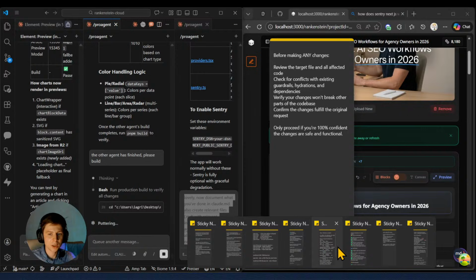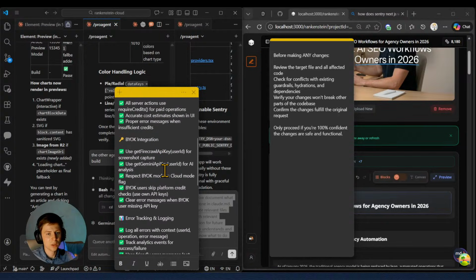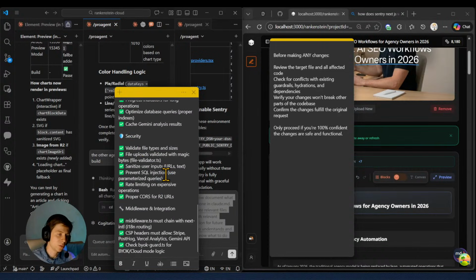Like for example here, I put myself some notes like critical considerations for a cloud version. Let's say user ID: every server action must collocate user ID, all database queries filtered by user ID, never trust session ID alone. Here we have for bio, for performance, for security, and for middleware. I do strongly advise you to keep this in place, intact. Whenever an AI is making any changes in your application, make sure that it follows specific things so it will not mess up other things, because it's very important.